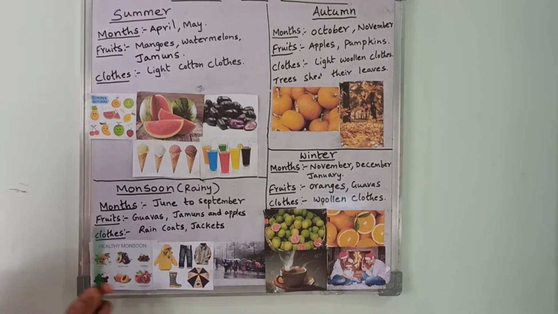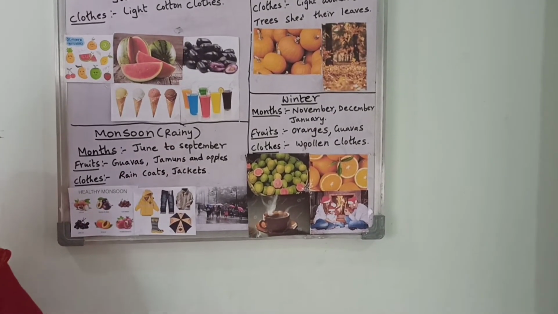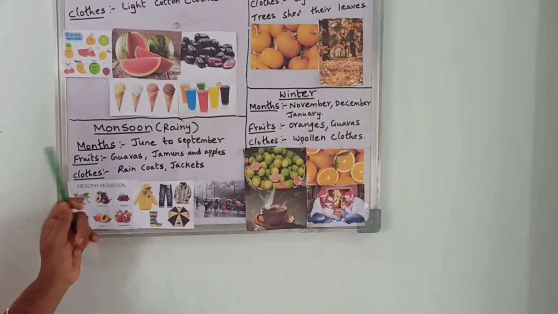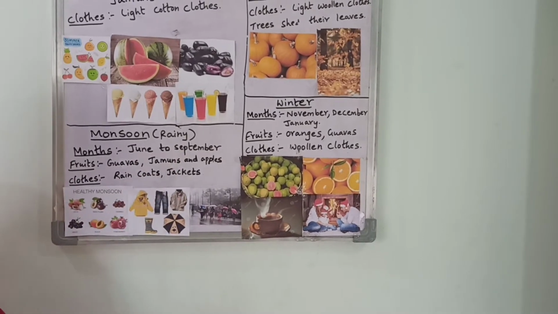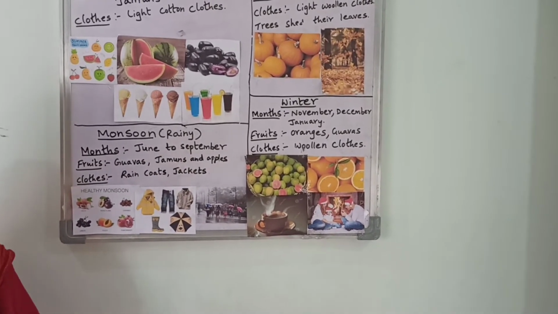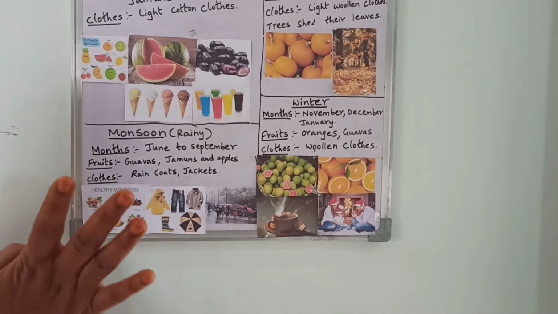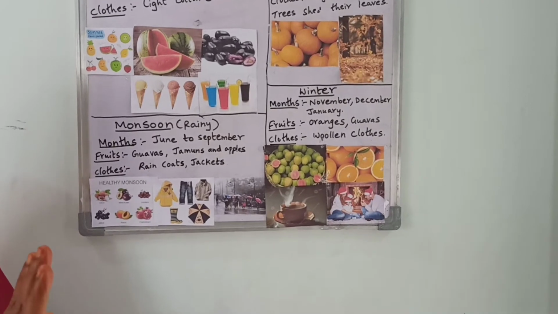And now coming to monsoon season. Monsoon season is also known as rainy season. Is it clear, children? See, when the monsoon season will come, in which months? June to September. June to September means 4 months. June, July, August, September. So these 4 months are monsoon seasons.